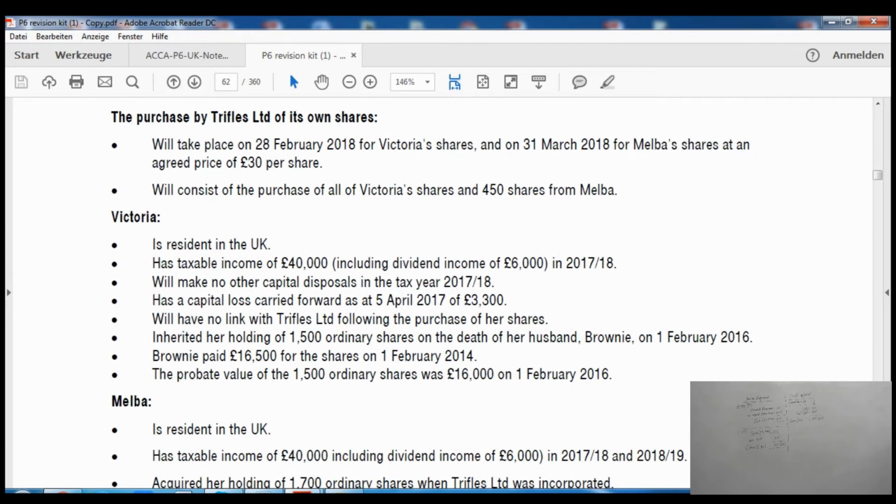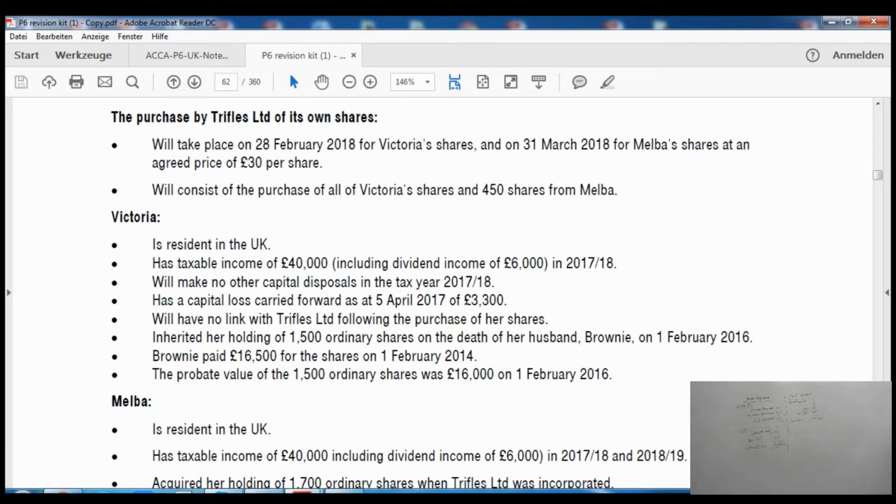Then it says the purchase of Trifles Limited's own shares will take place on 28th of February 2018 for Victoria's shares, and on 31st of March 2018, almost 1 month after that, for Melba's shares, at an agreed price of £30 per share. It will consist of all of the shares of Victoria and 450 shares from Melba.